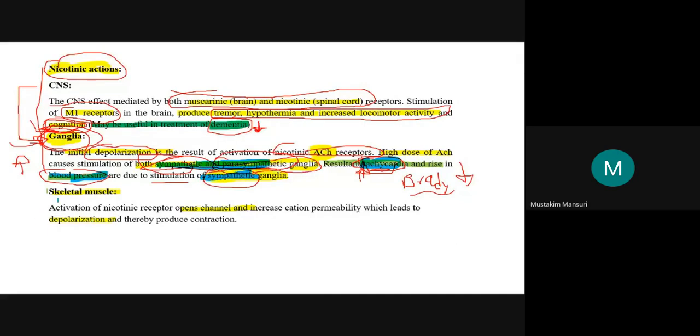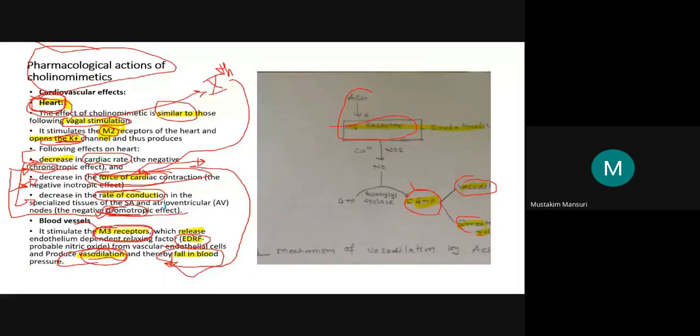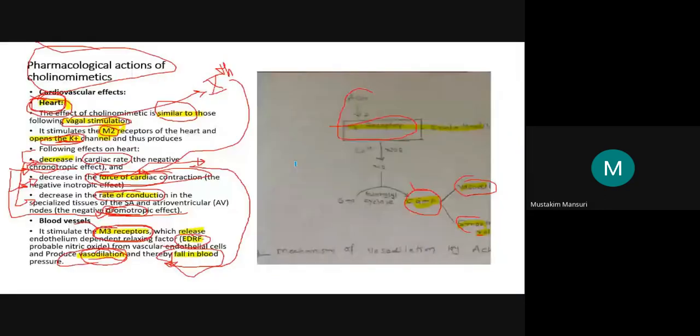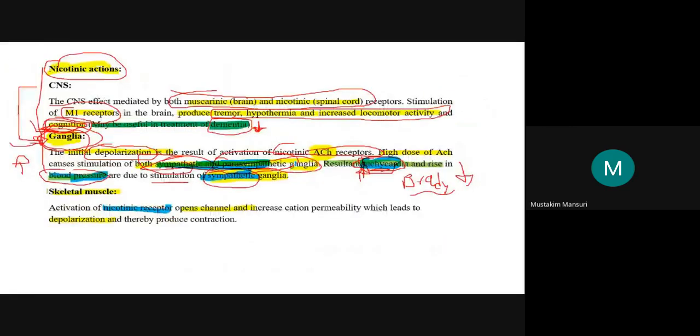Now the last part, on the skeletal muscle. As we know, nicotinic receptors are present in the skeletal muscle. Just go back to the table. Here in the skeletal muscle, these nicotinic receptors open the channel and increase the permeability, which will lead to the depolarization, and as we know, depolarization will lead to the contraction.